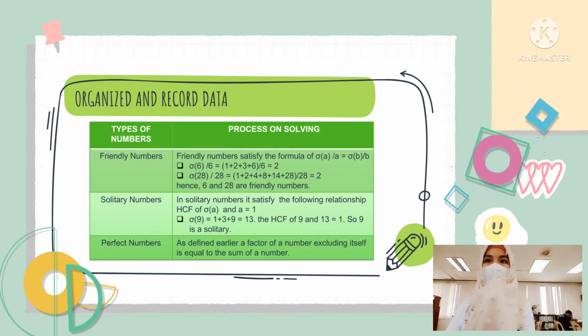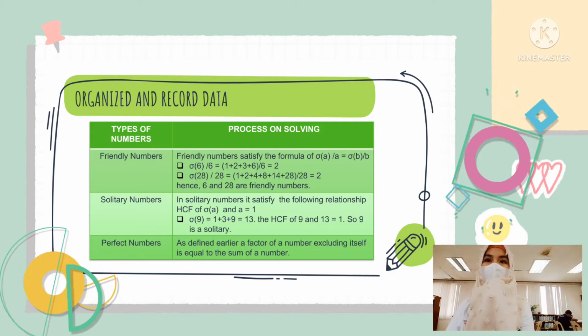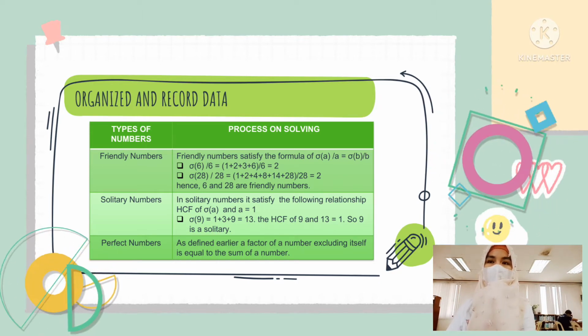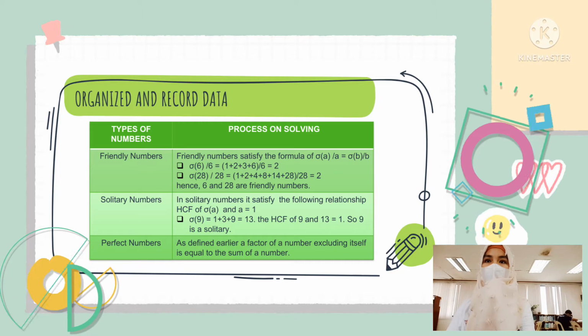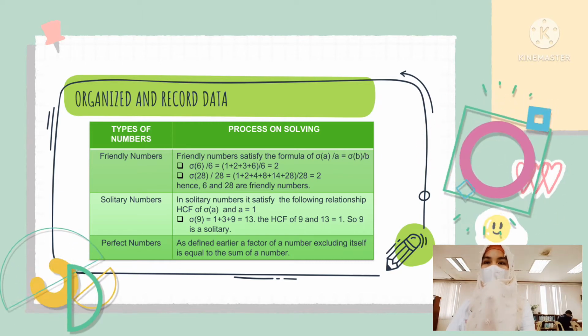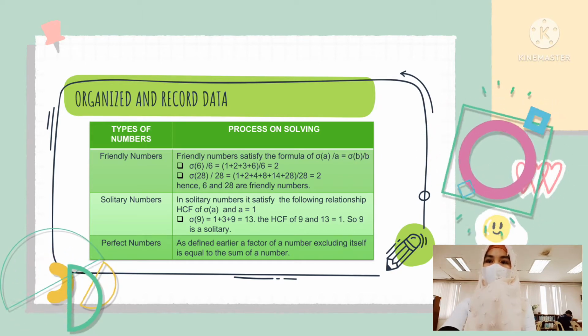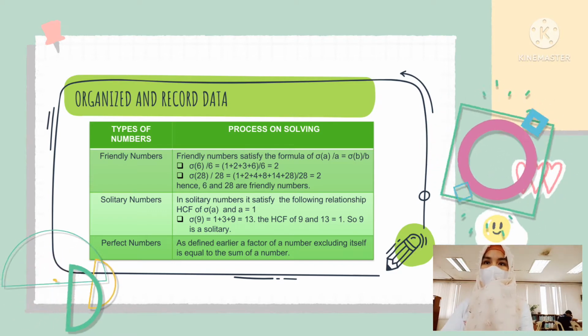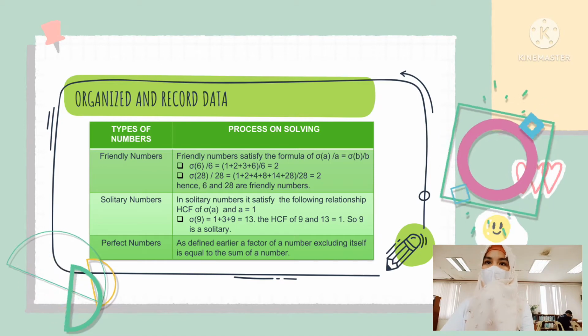Friendly numbers satisfy the formula σ(A)/A = σ(B)/B. For example, for 6, the factors are 1 plus 2 plus 3 plus 6, divided by 6, equals 2. The next example is 28: 1 plus 2 plus 4 plus 8 plus 14 plus 28, which are the factors, divided by 28 equals 2.